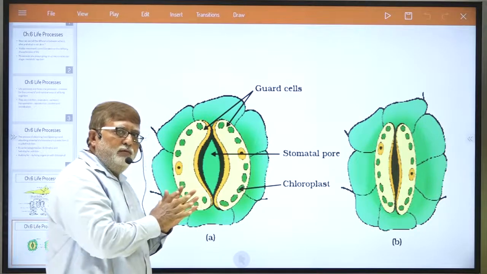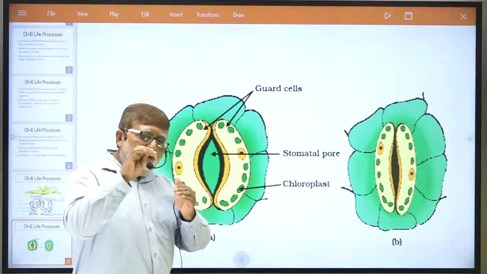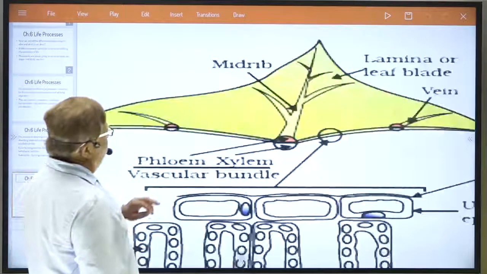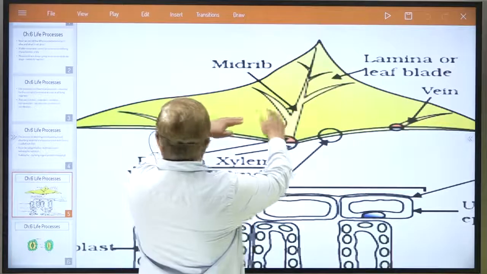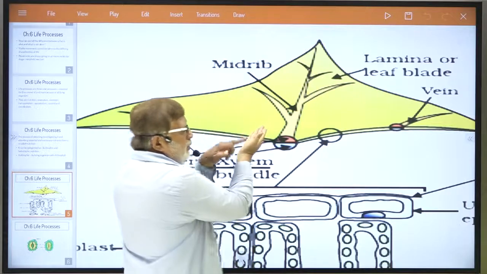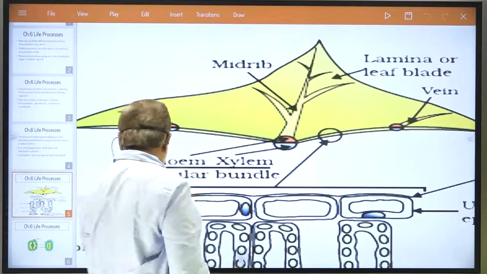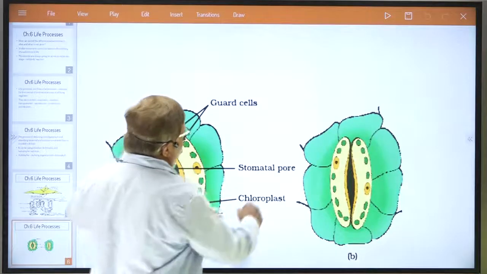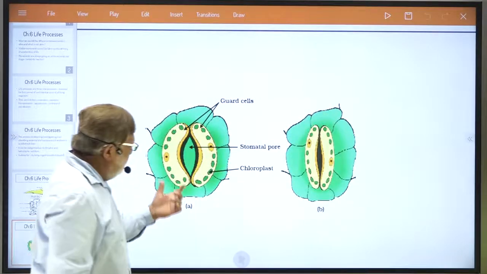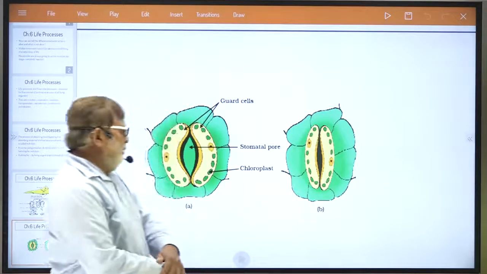Where are stomata found? You all know very well, dear student. Suppose this is a leaf, okay? Just take an example. Stomata are found either on the upper surface of the leaf or, in desert plants, to reduce the loss of water, on the lower surface of the leaf, as you all know, okay? Let us try to understand what is actually the structure and function of stomata, dear student. Suppose this I have shown open stomata and this is closed stomata, okay?